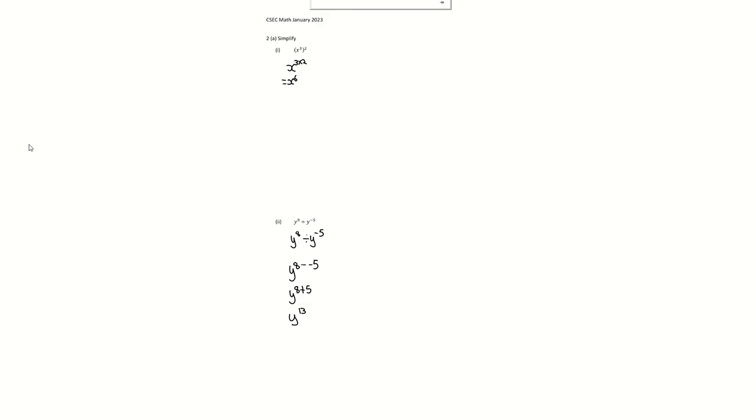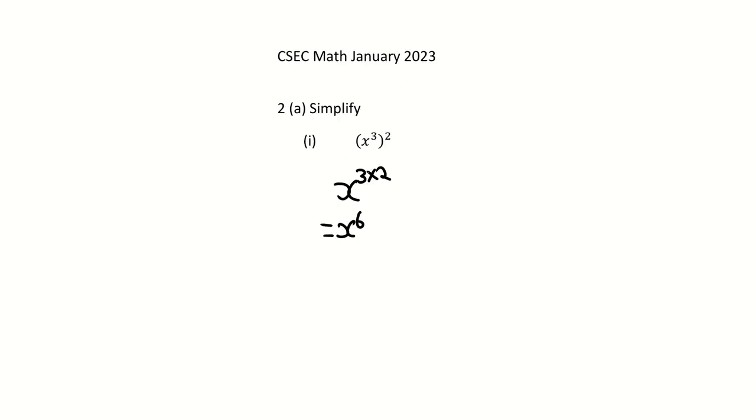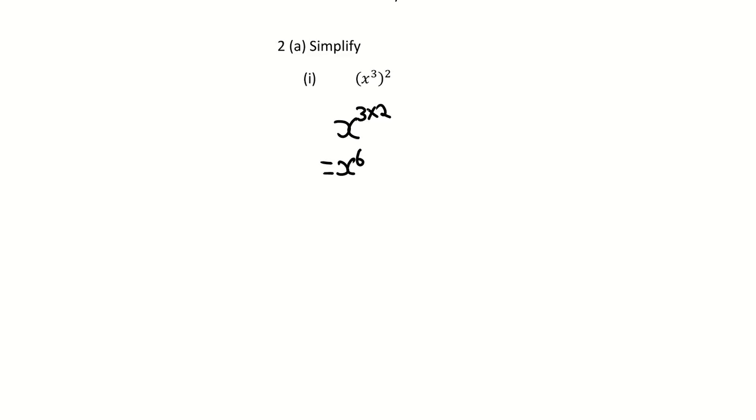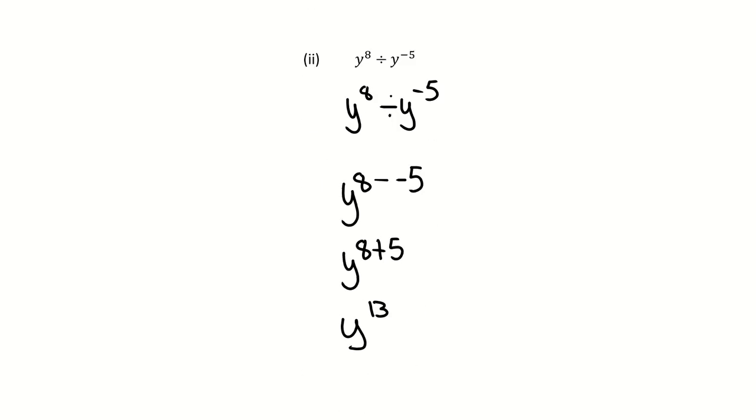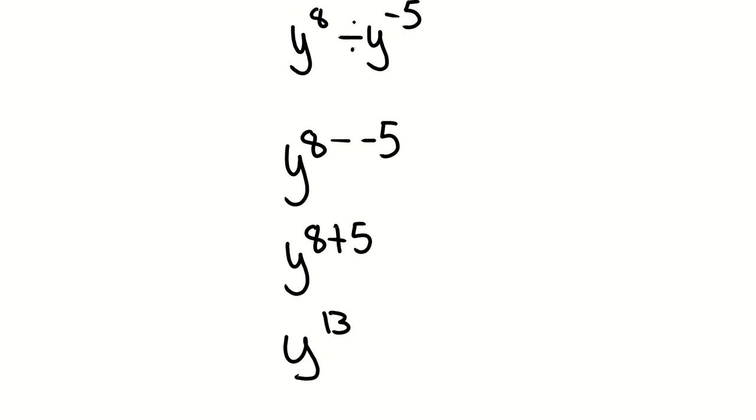Now we're going to start in January 2023. Right, January 2023, 2A, part 1. If we look at it, this is a power raised to power, the laws of indices. You multiply 3 by 2 is 6, so it'd be 8 to the x to the power 6. This one, the bases are the same and you divide, so you subtract your powers. It'll be 8 minus minus 5, which is 8 plus 5, which is 13. Y to the power 13, and that is the next question.